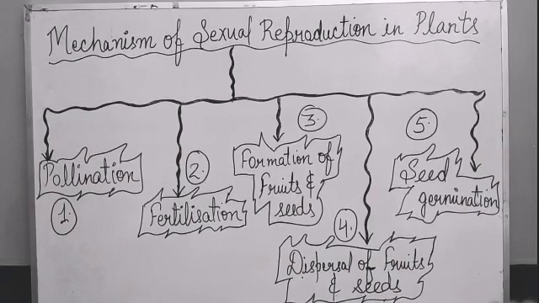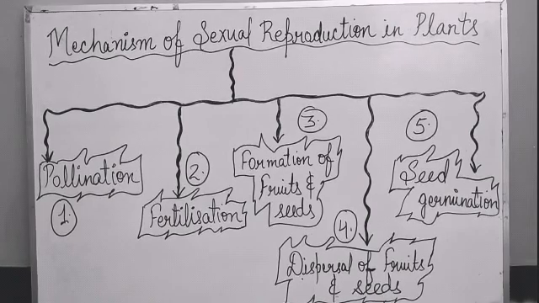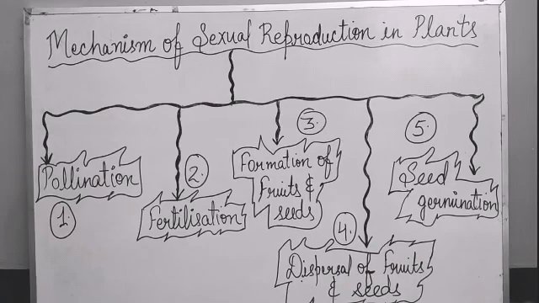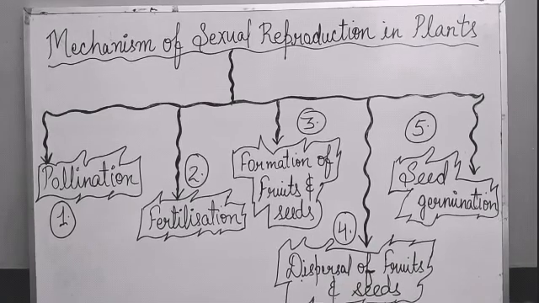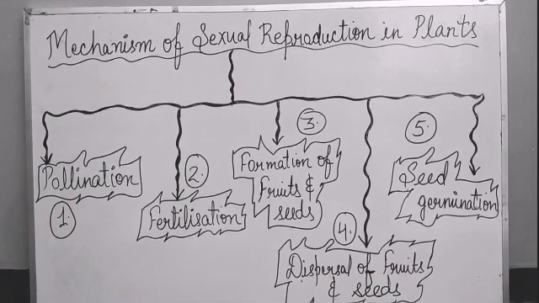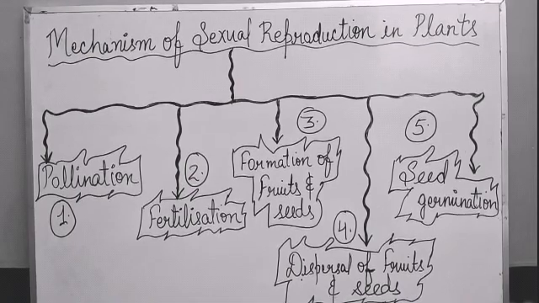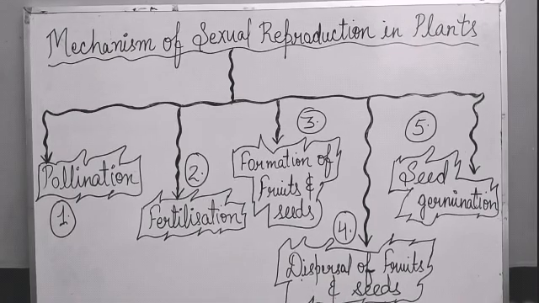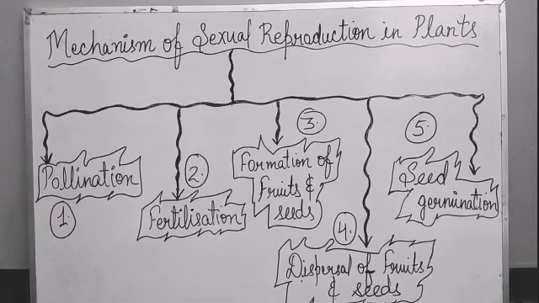First is pollination. Second, fertilization. Third, formation of fruits and seeds. Fourth, dispersal of fruits and seeds. Fifth, seed germination. Now children, we will discuss pollination in detail in today's video. So let's see what is pollination and what are its types.